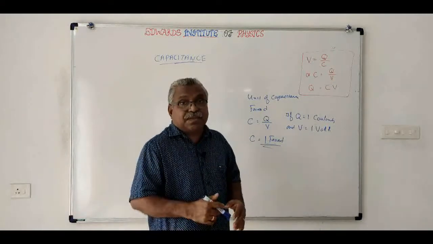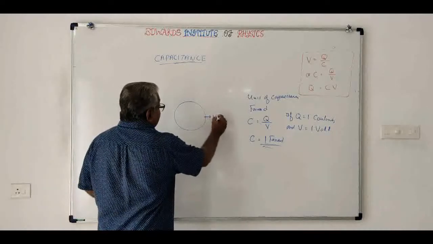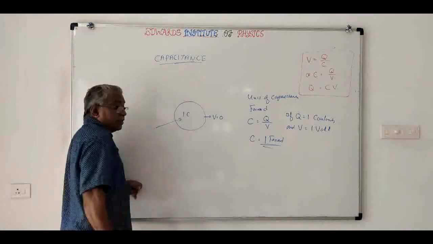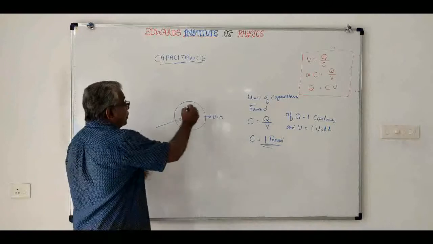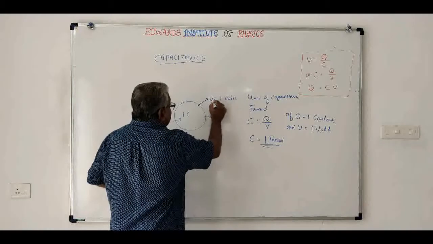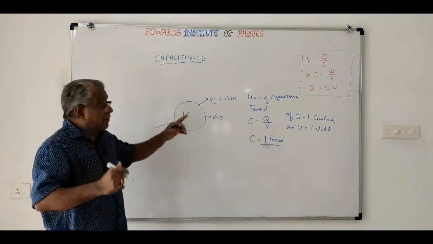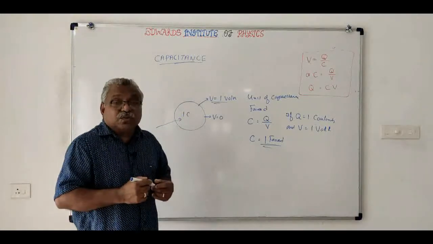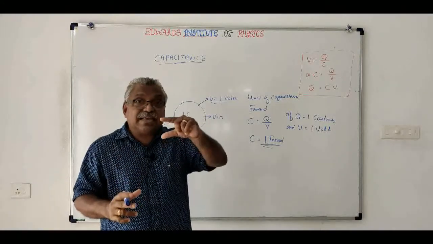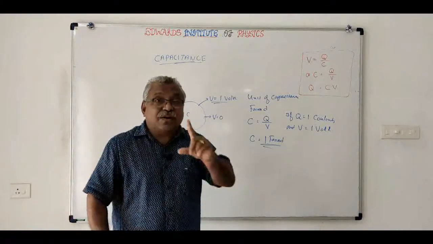1 volt. Suppose you are having a conductor, its potential is presently 0. Imagine that you are pumping 1 coulomb charge into it. Now you look into potential. If V is equal to 1 volt, then we can say the capacitance of this conductor is 1 farad. So capacitance of a conductor is said to be 1 farad if there is a rise of 1 volt of potential when we charge it with 1 coulomb of charge.